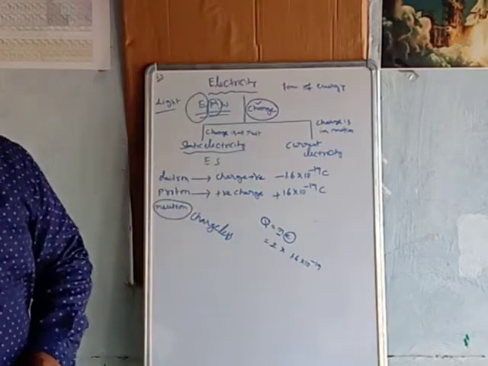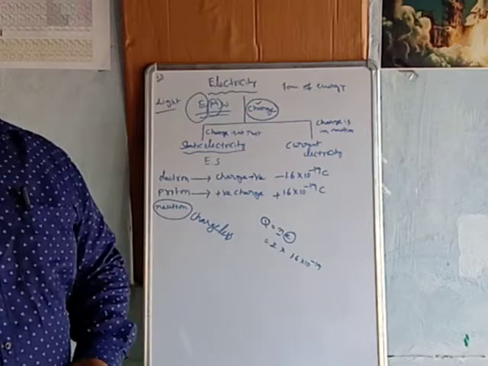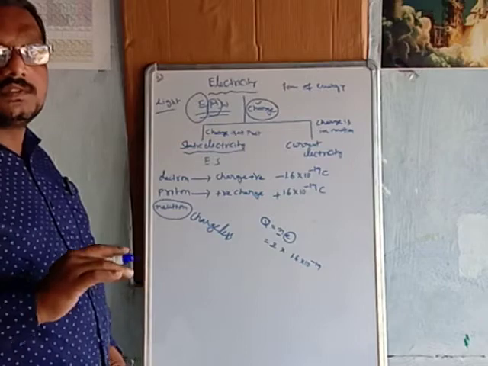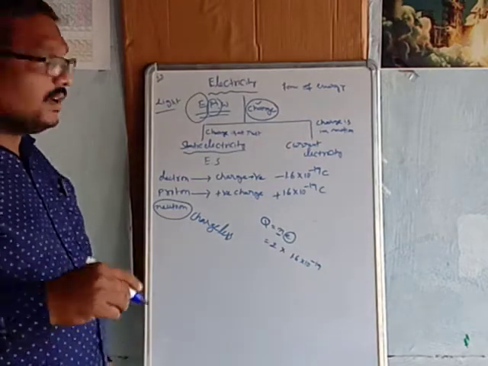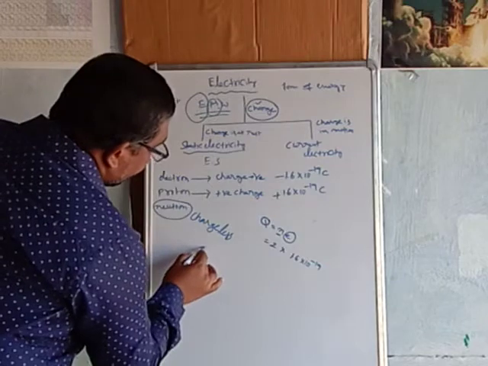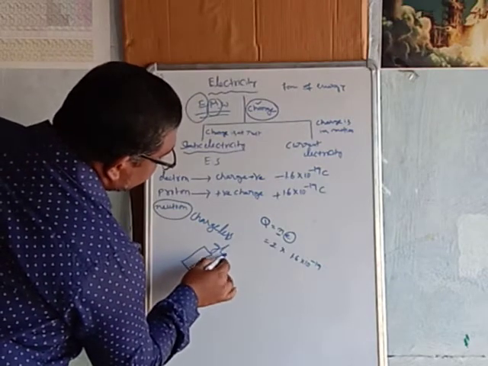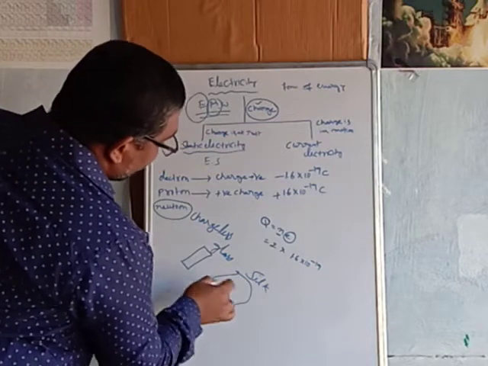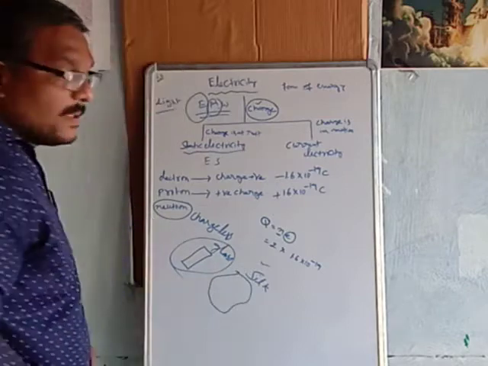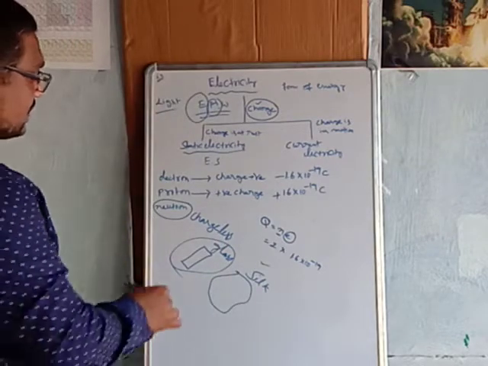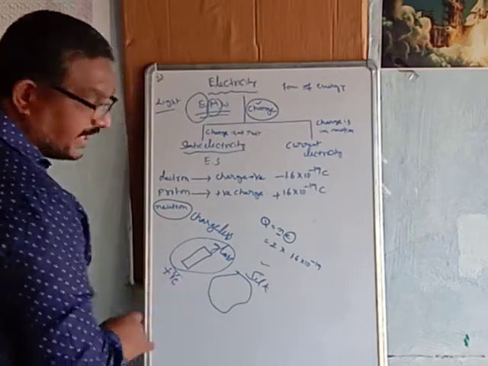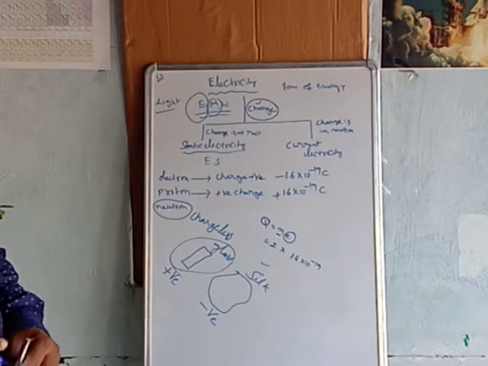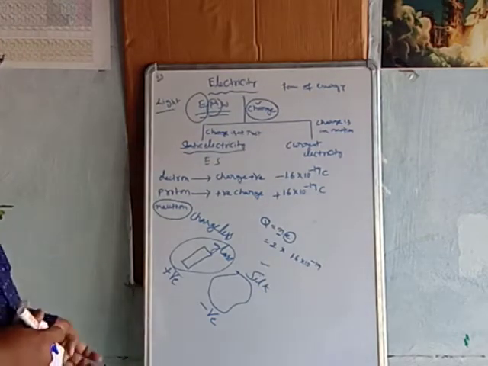And charge is conserved. Conserved means it can neither be created nor destroyed. Actually, charge is due to the presence of electrons or protons. For example, here we have one glass rod and one silk cloth. If we rub the glass rod with the silk cloth, what will happen? The glass rod acquires positive charge and the silk cloth acquires negative charge. It is a general experience.